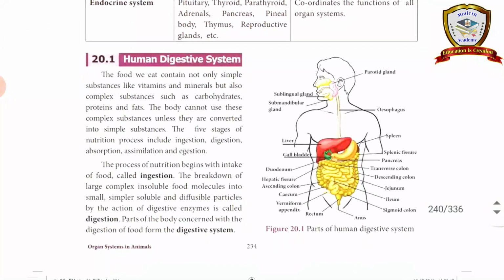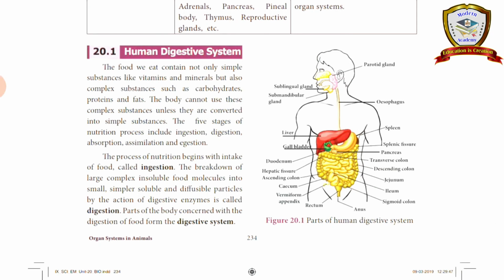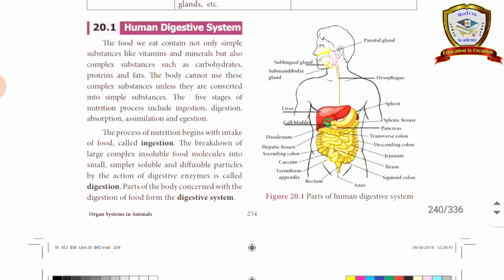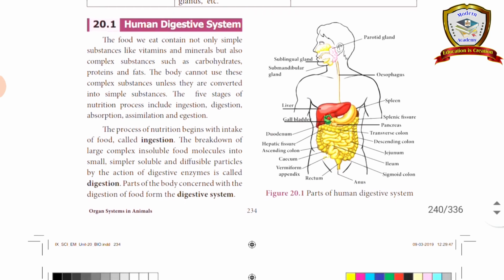The digestive system starts from the mouth. We take the food and keep it inside the mouth. This is called ingestion. Actually, 5 steps are involved: ingestion, digestion, absorption, assimilation and egestion.